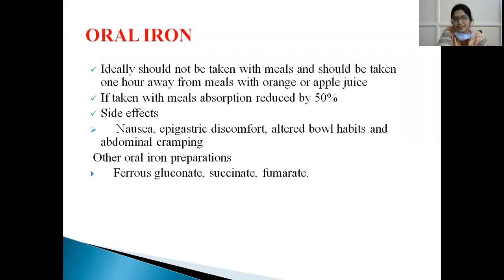So what are the side effects of oral iron, that is, ferrous sulfate? Nausea, epigastric discomfort, altered bowel habits, and abdominal cramping. Other oral iron preparations available are ferrous gluconate, succinate, and fumarate. So what we see is ferrous sulfate, ferrous gluconate, succinate, and fumarate. These are the oral iron preparations available.